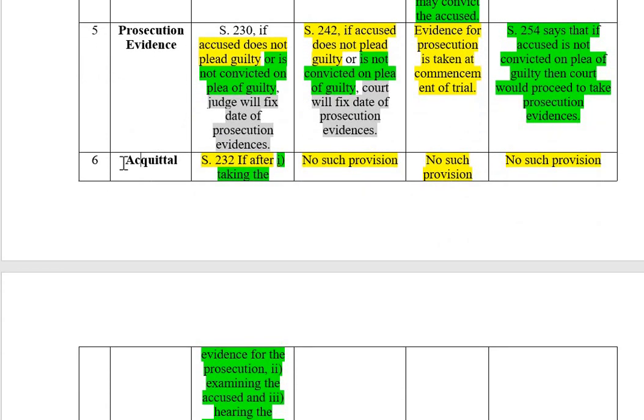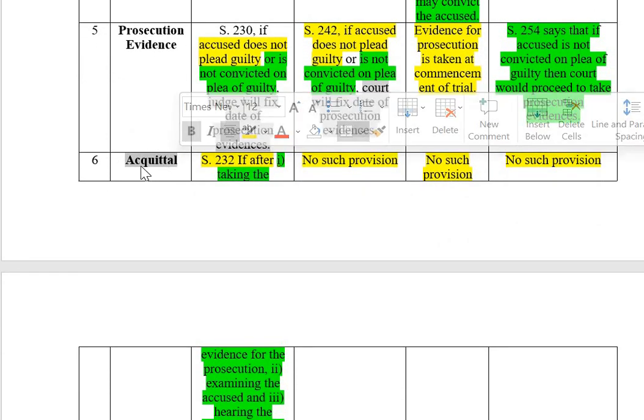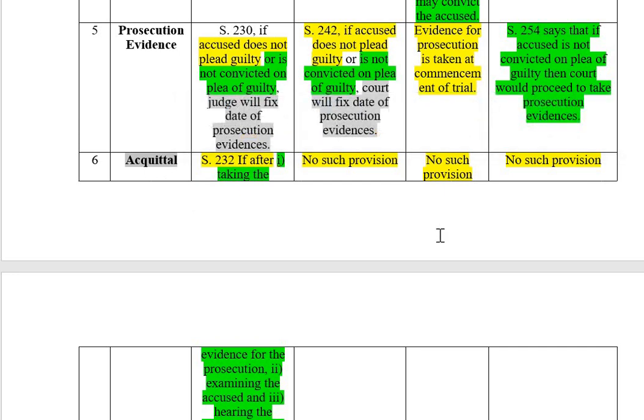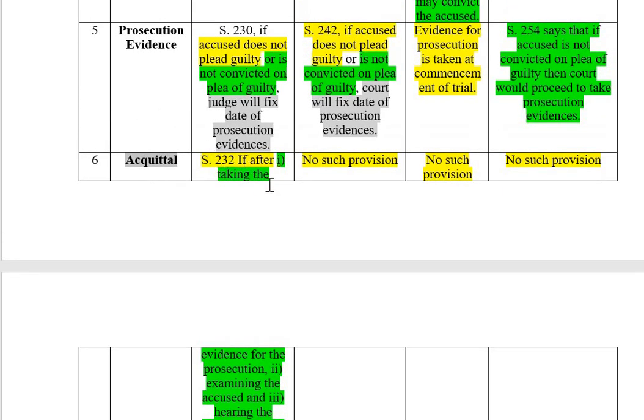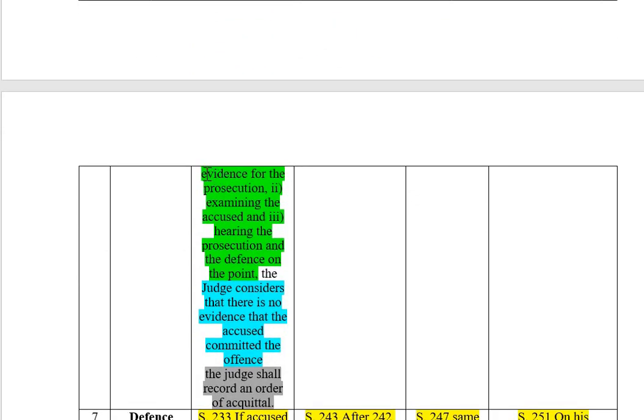Now you need to remember, this stage is available only in sessions trial. Section 232 says if after taking evidence for the prosecution, the prosecution has submitted the evidence and the court thinks there is no case, okay, evidence for the prosecution, examining the accused, 313 used at this stage, and hearing the prosecution and defense on the point.